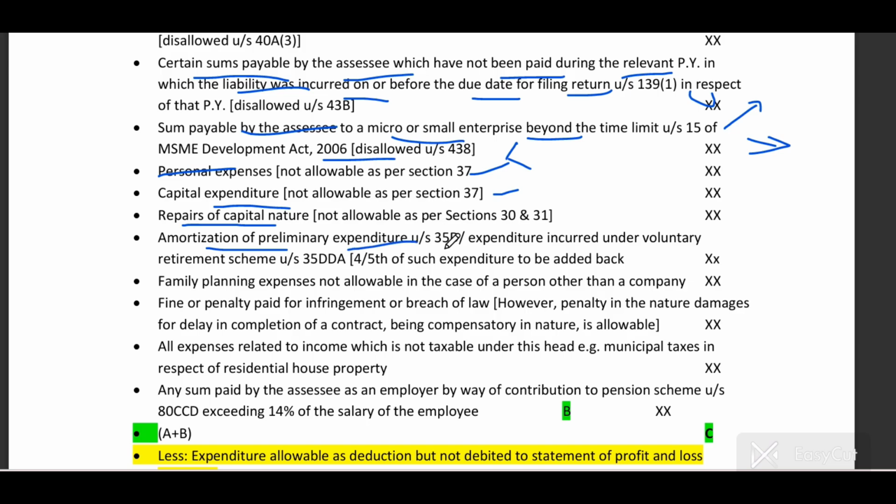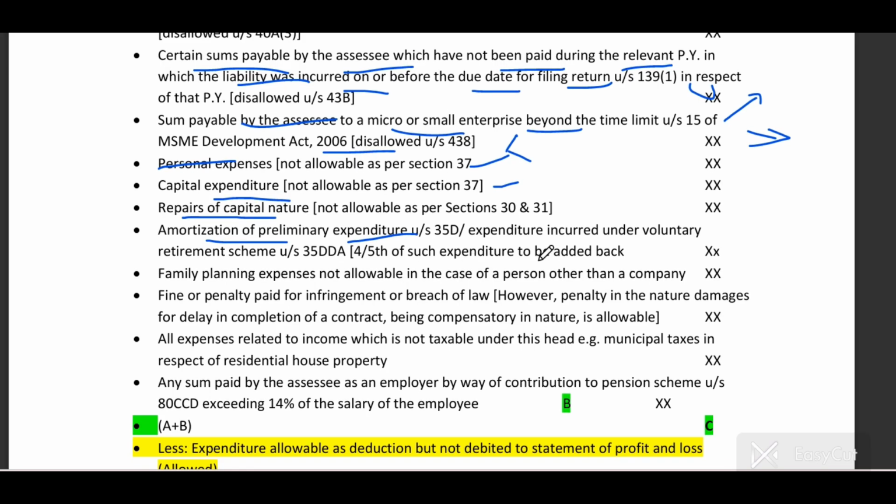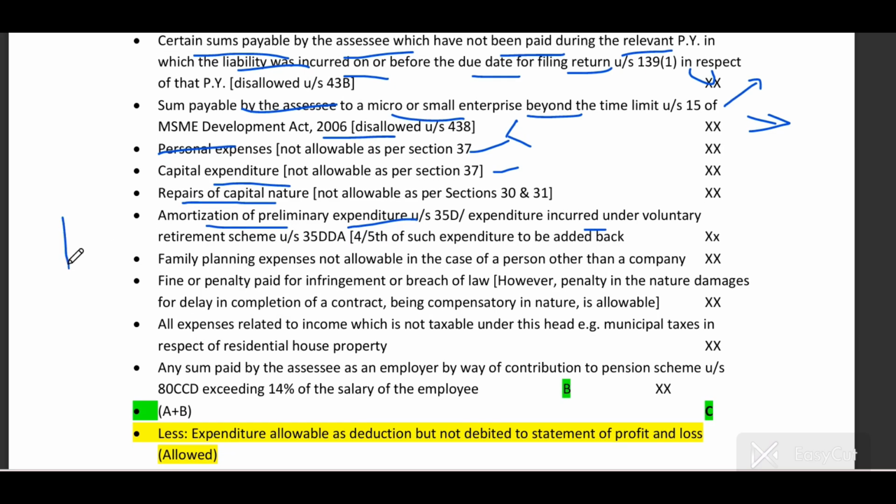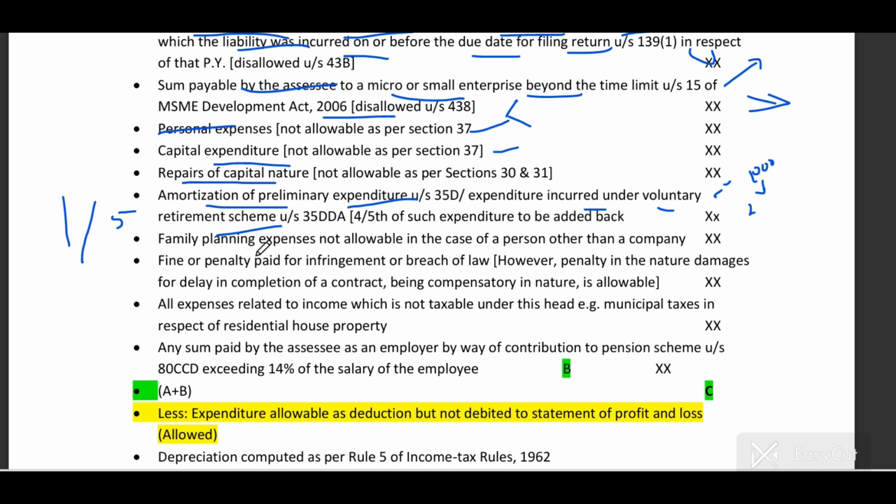Amortization of preliminary expenses, if you had amortized, and expenditure incurred under voluntary retirement scheme, which I had explained: amortization of only 1/5 is allowed in the current year, and if it is regarding voluntary retirement scheme, you have to do it in 5 parts. Suppose the question gives you 10,000 as the total amount of all 5 installments. Then you have to deduct only 1/5 in the current year, that is 2,000, and the rest 4/5 will be disallowed here.